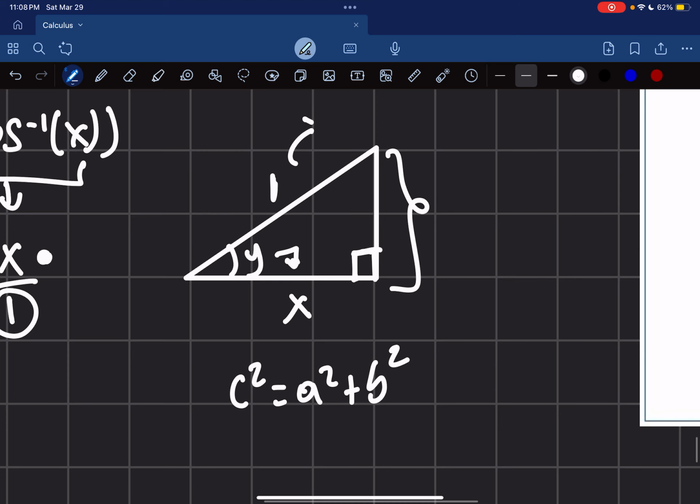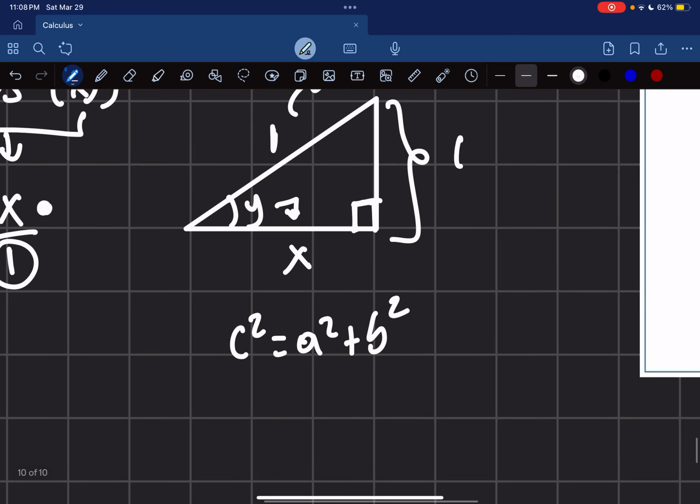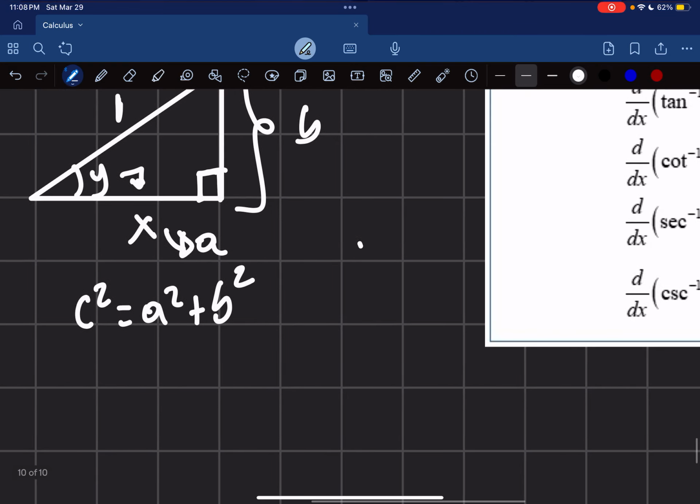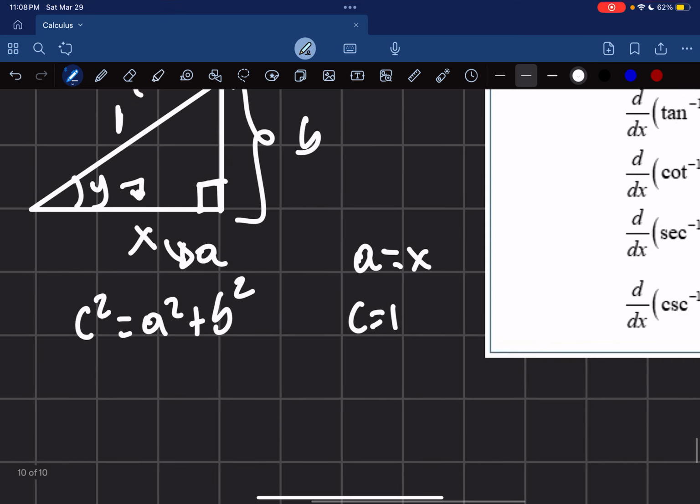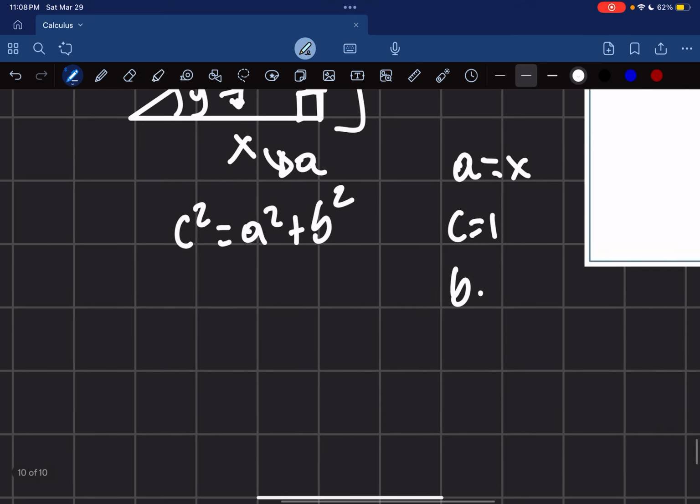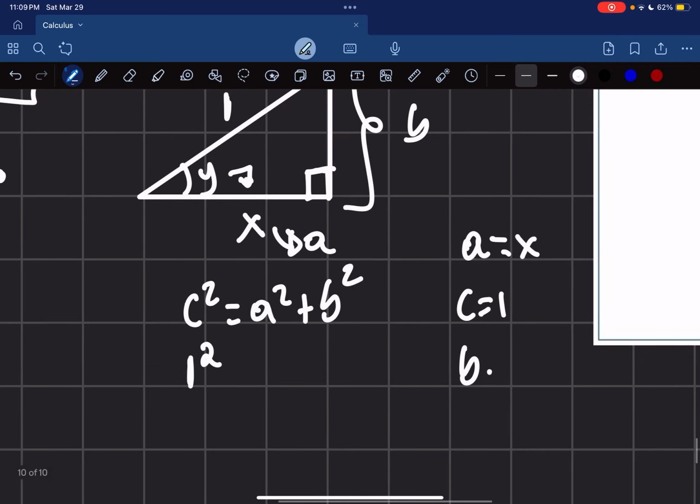Assuming that this side is c, this side is b, and this side is a, I know that a is equal to x and c is equal to 1. Now, b is the one that I'm missing. I need to find what b is. I can plug those values here. So I have 1 squared is equal to a squared, which is now x squared, plus b squared.